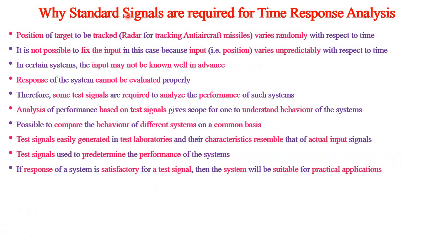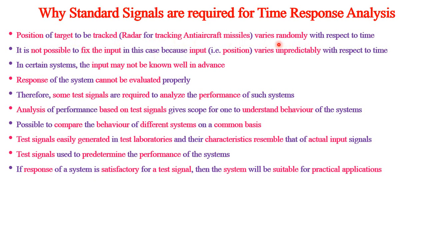Next, let us discuss why standard test signals are required for time response analysis. The position of the target to be tracked in an application like radar for tracking anti-aircraft missiles varies randomly with respect to time, because we have to attack the rival camp.